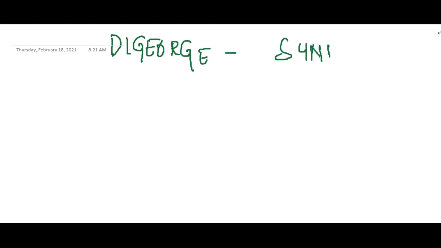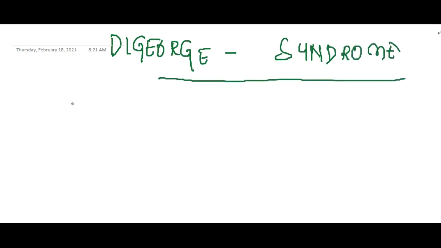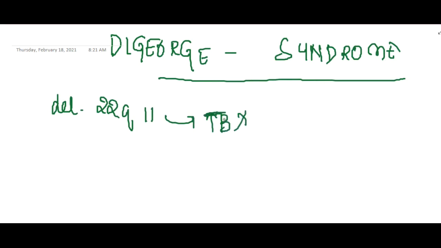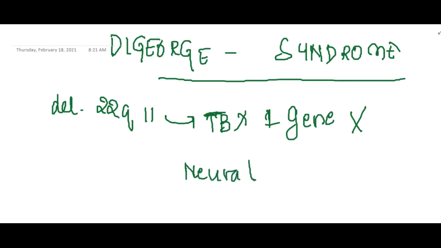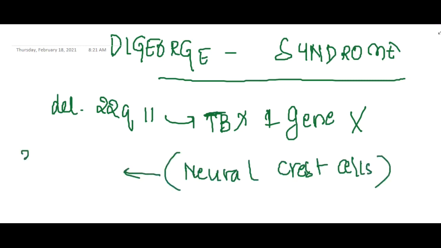In DiGeorge syndrome, this occurs due to the deletion of 22q11 on the chromosome. This 22q11 region codes for the TBX1 gene. Whenever there is a deletion, this gene will not be there. This is actually a neural crest cell. This TBX1 gene is a neural crest cell. Okay, this is responsible for formation of the third and fourth pharyngeal pouch.